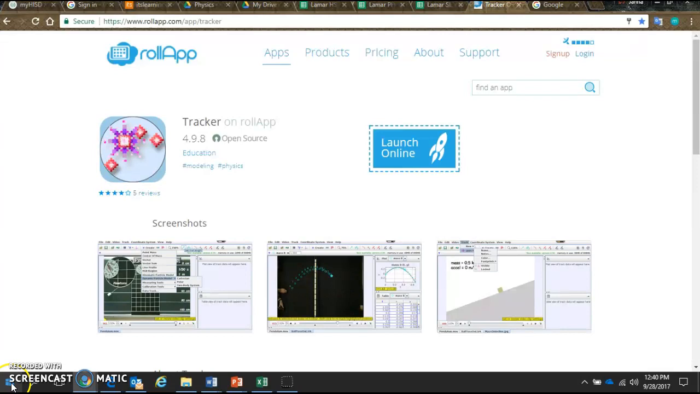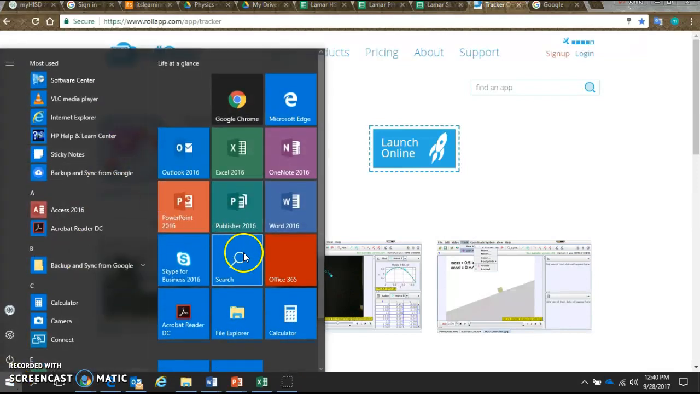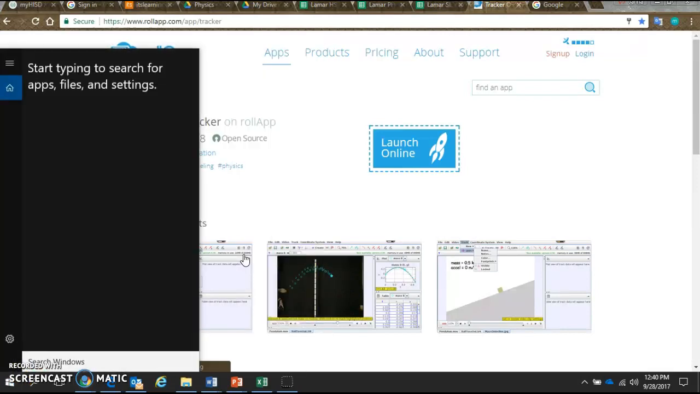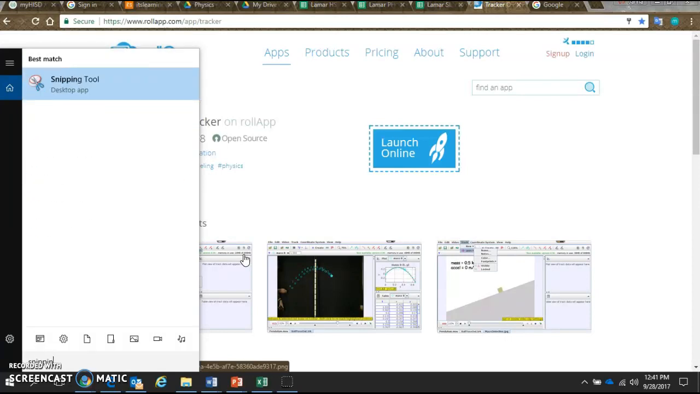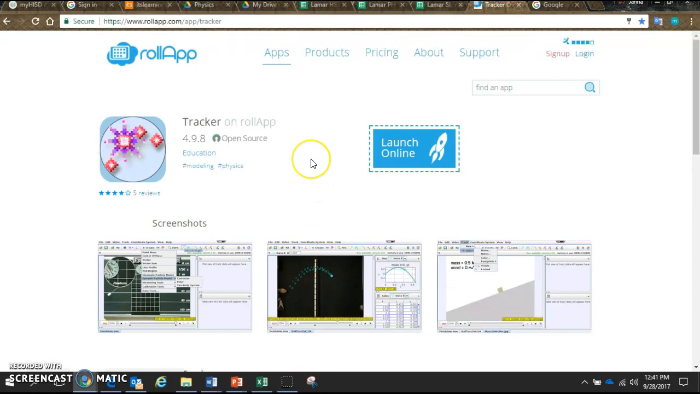So to start, you go to your startup menu and you hit search. You're going to type snipping tool. This tool allows you to take screenshots of graphs we make in Tracker without having to save anything or actually make purchases. So we'll right click, pin to taskbar, and there it is.